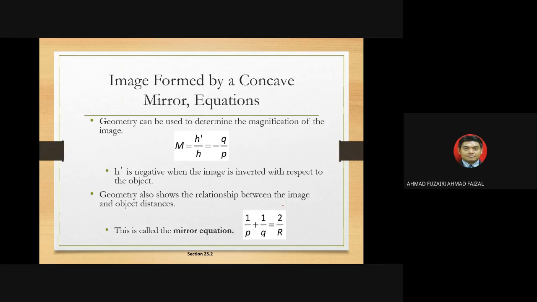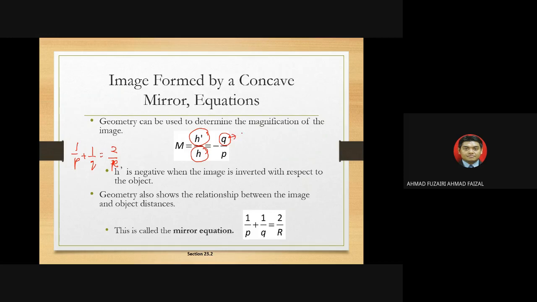So the image formed by a concave mirror. The equation we use is 1 over P plus 1 over Q equals 2 over R. It's called the mirror equation. And the magnification is h prime, the height of the image over the height of the object, equals negative Q over P. What is Q?